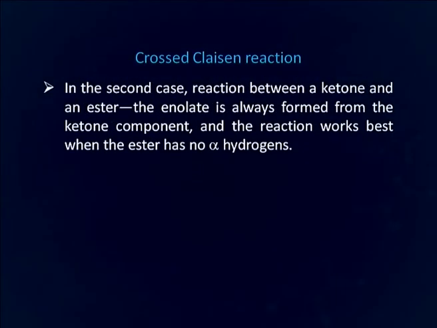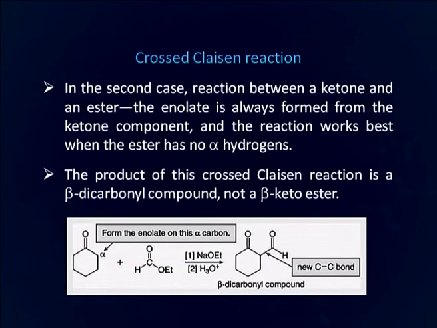In the second case, reaction between a ketone and an ester, the enolate is always formed from the ketone component, and the reaction works best when the ester has no alpha hydrogen. The product of this cross Claisen reaction is a beta dicarbonyl compound and not a beta keto ester.